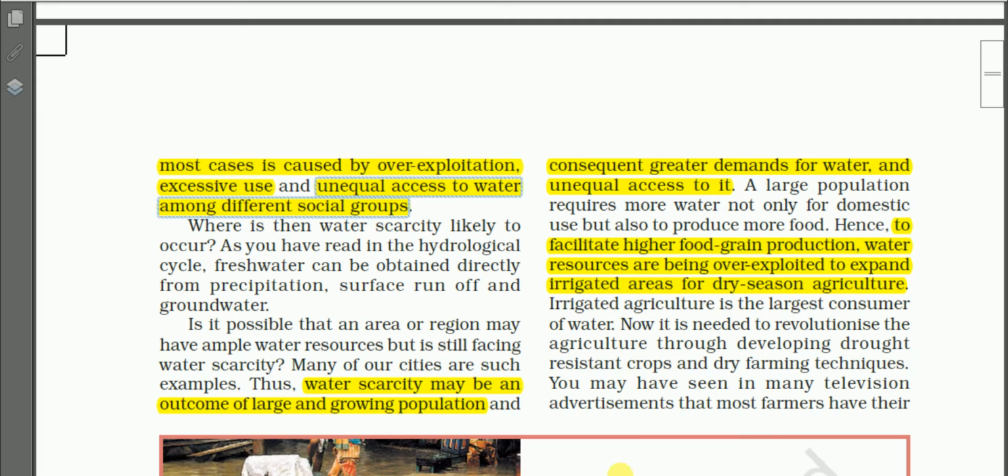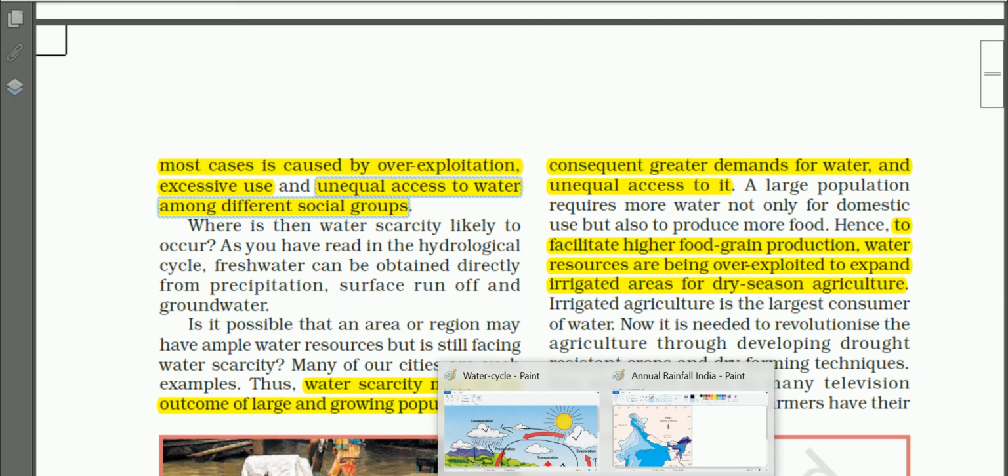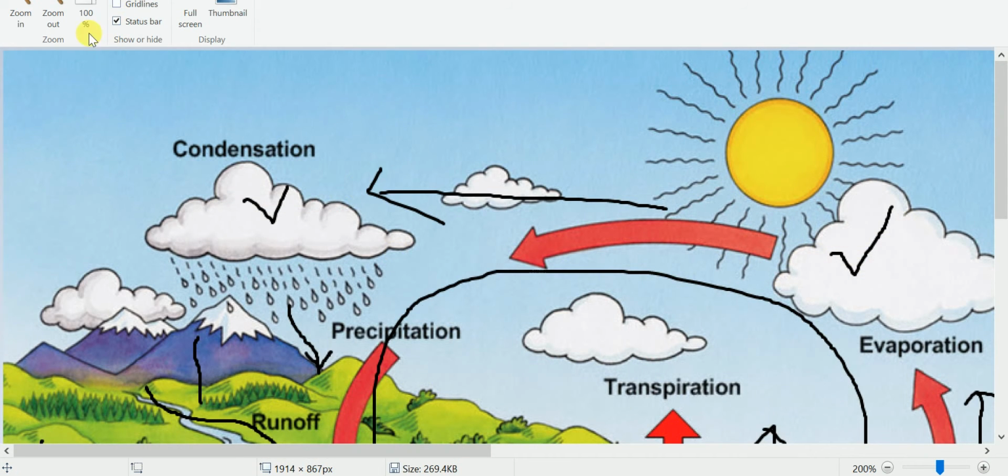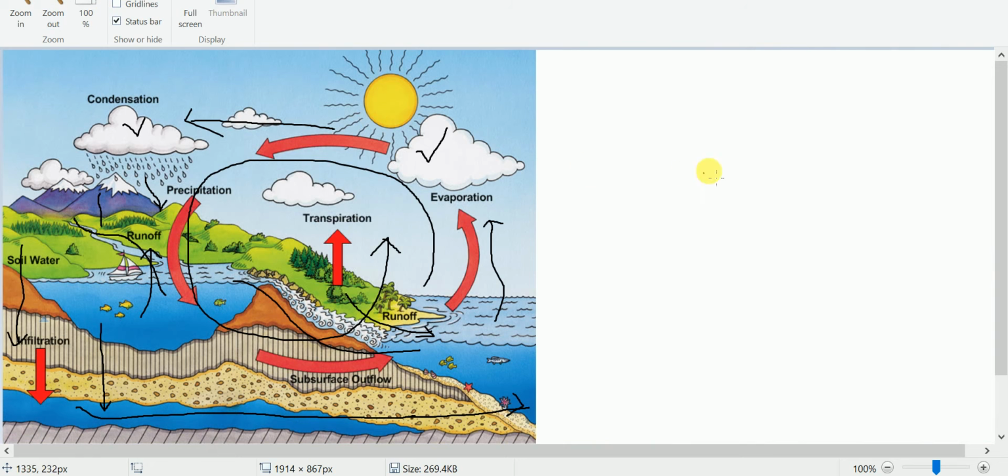Unequal access to water. Okay, just see here. In case of India, we have this caste system in some places. For example, this is a village pond. This is a village pond, okay.